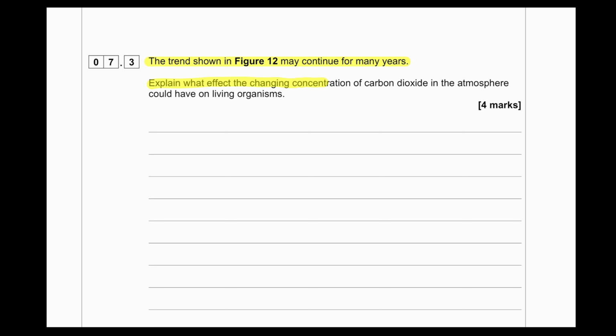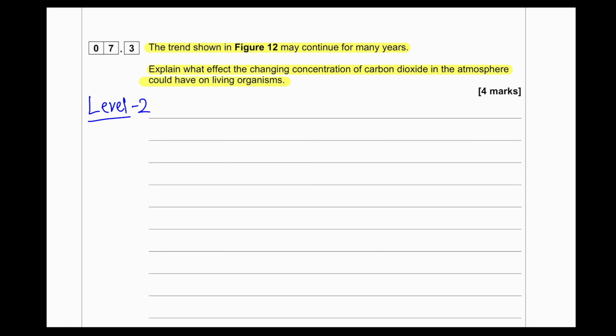Explain what effect the changing concentration of carbon dioxide in the atmosphere could have on living organisms. This is a particular question where a level 2 answer would be necessary. A level 2 answer needs to be scientifically accurate and logically linked to form a clear account. So, first of all, the changing concentration naturally refers to a higher concentration of CO2, because the trend in the graph was increasing.